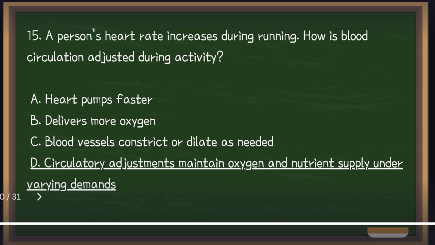When the blood flows, it delivers oxygen and nutrients. That's why if you run, since your muscles need oxygen and energy, your heart pumps faster. That ensures there is enough oxygen and nutrients reaching your active muscles.